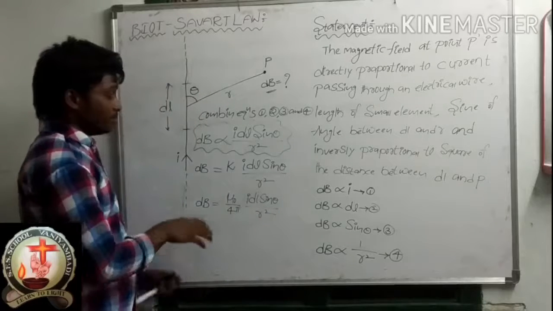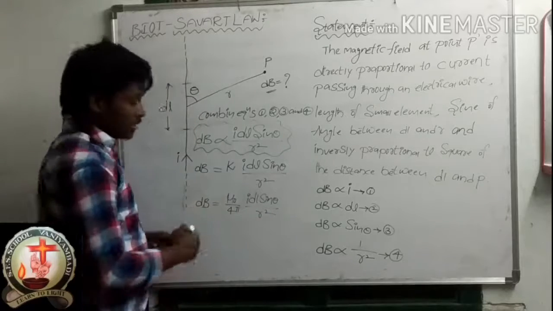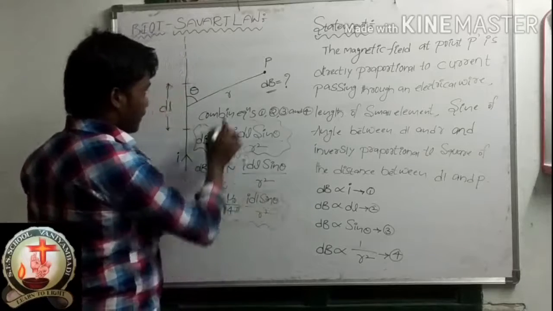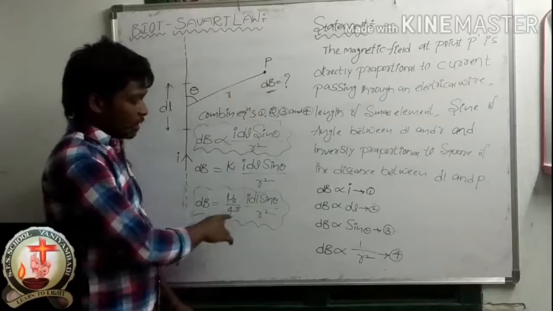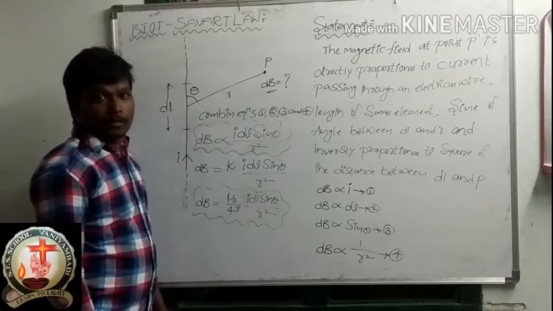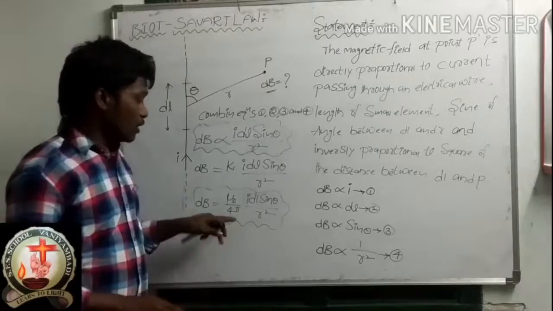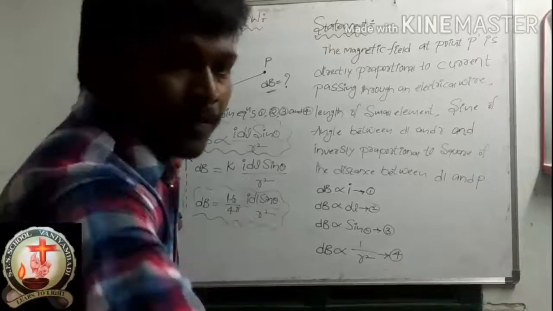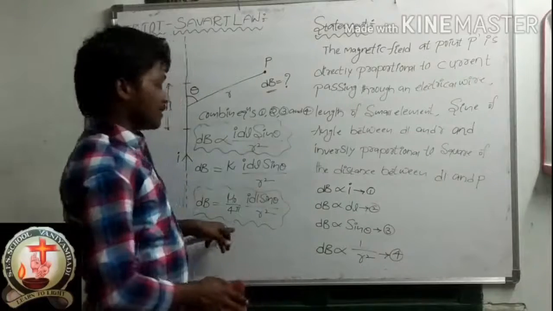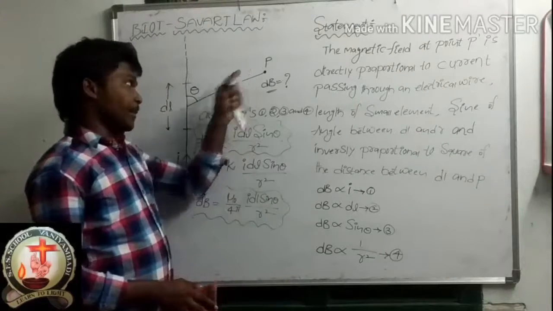This is the value of dB and this is the expression of the magnetic field at point P. dB is equal to mu naught by 4 pi into I dl sin theta by r square. Okay, so this is the expression of the magnetic field at point P.